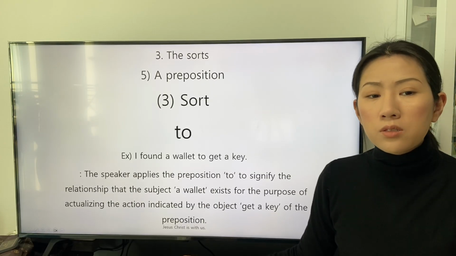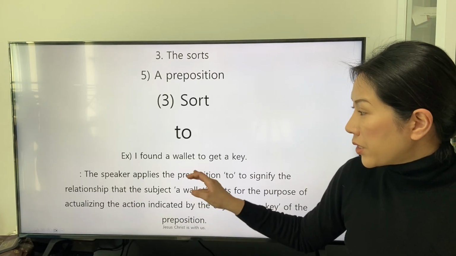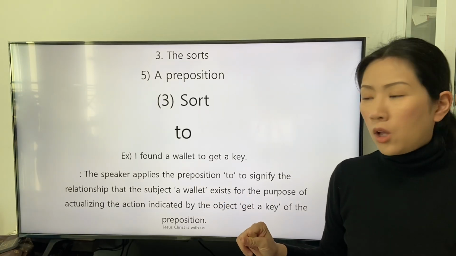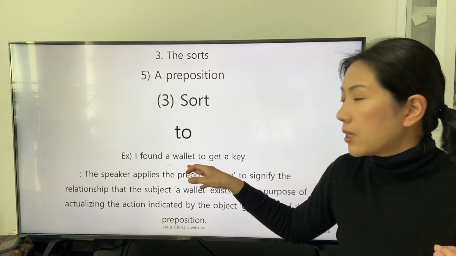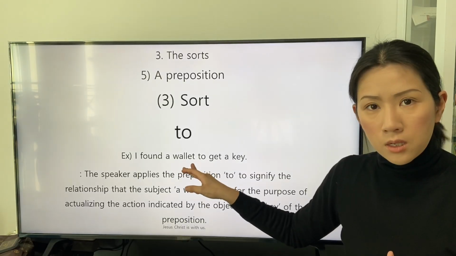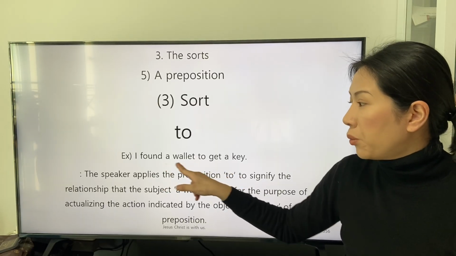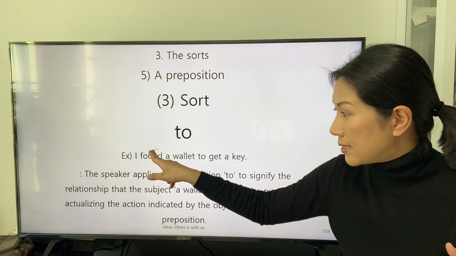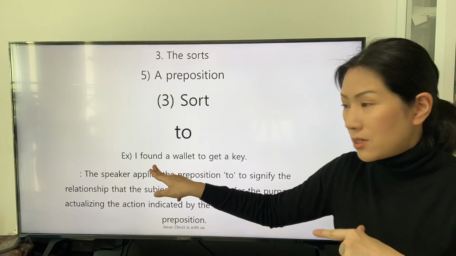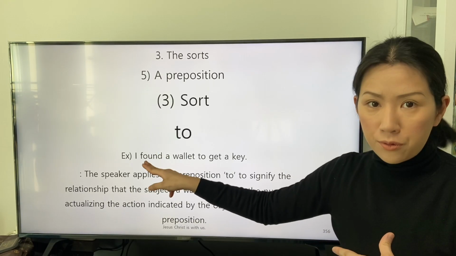There is a clause, I found a wallet to get a key. The subject of the preposition to is stated in a phrase of a general noun, a wallet. The subject, a wallet, existed in the past according to the past tense revealed by the form of the transitive verb found in the clause.